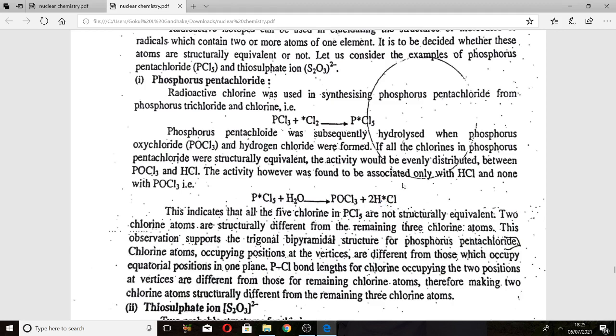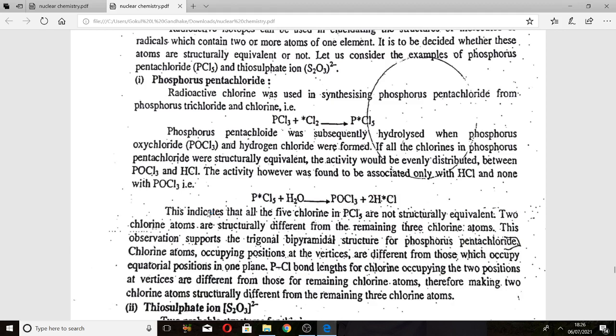If all the chlorines in phosphorus pentachloride were structurally equivalent, then the activity would be evenly distributed between the POCl3 and HCl molecules. The activity, however, was found to be associated only with the HCl, not with the POCl3 molecules.